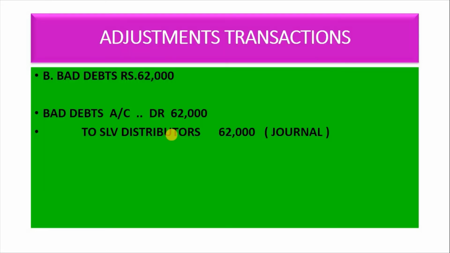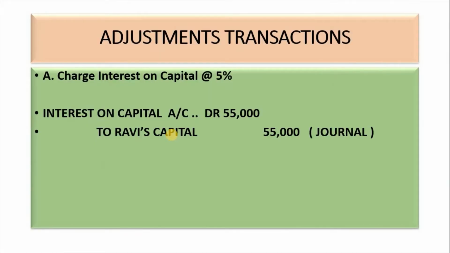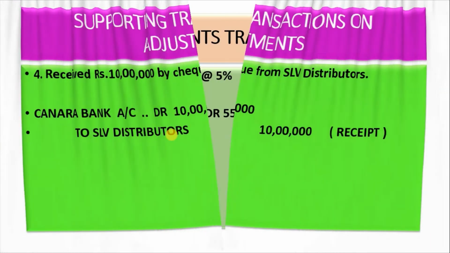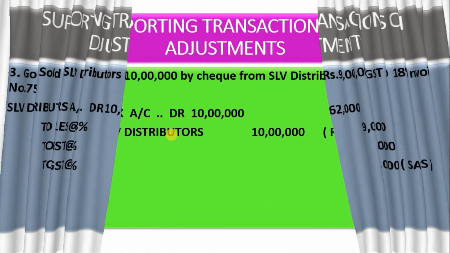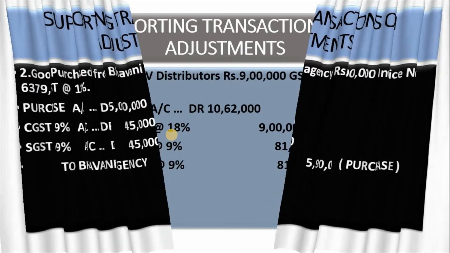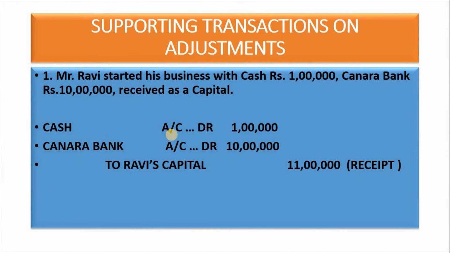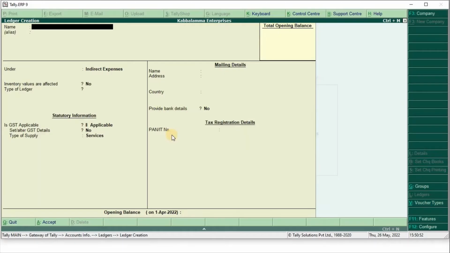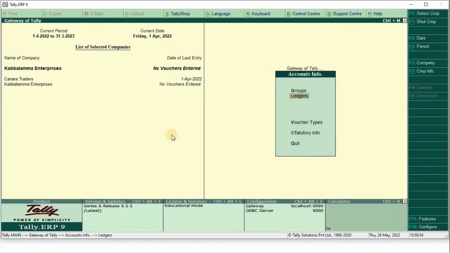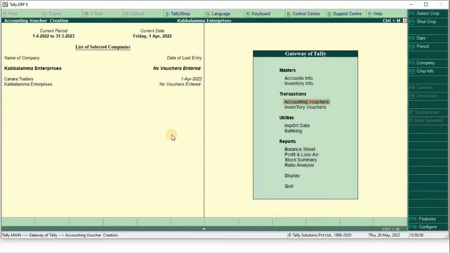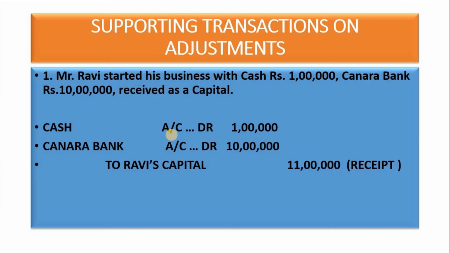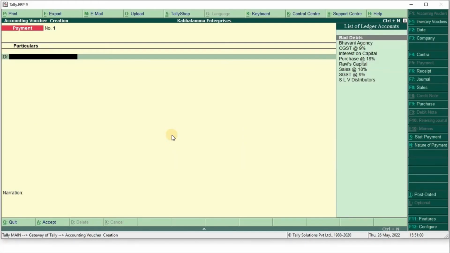Now go to the transaction entries. Escape. Accounting voucher, first receipt voucher. Press F6.